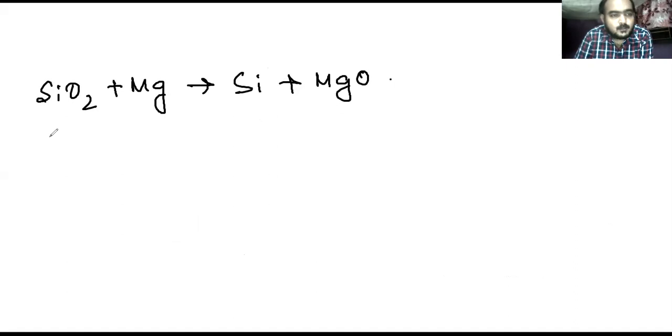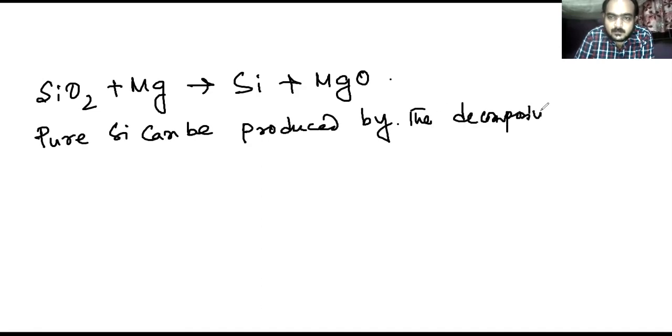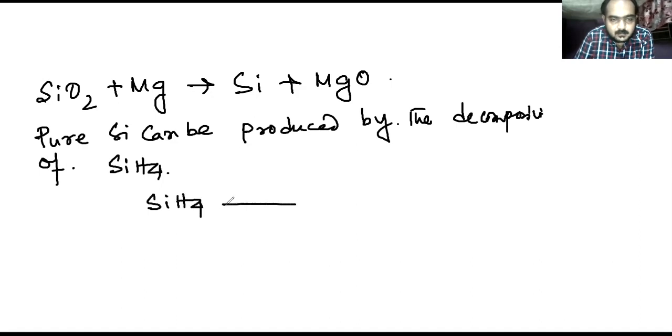Now pure silicon can be produced by the decomposition of silane, SiH4. Whenever you give heat, SiH4 will produce silicon plus hydrogen.